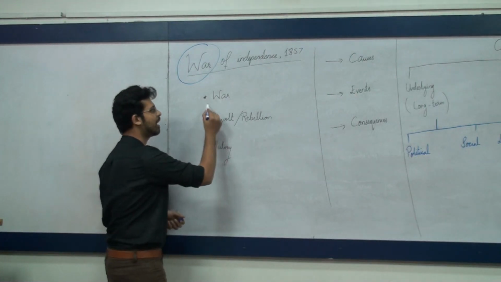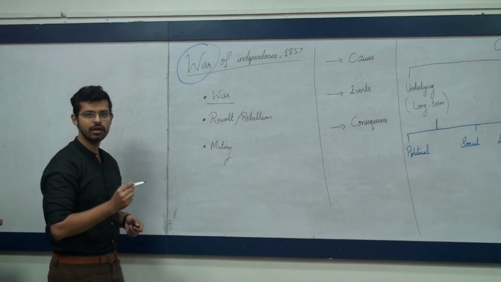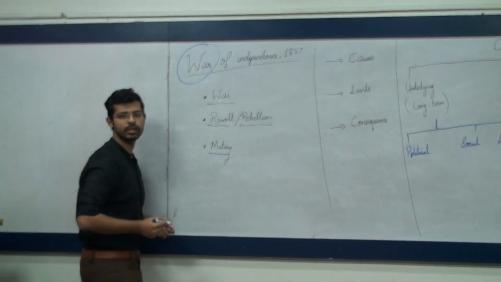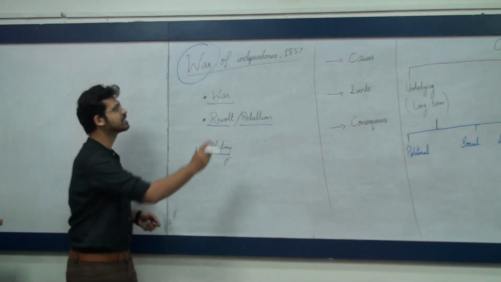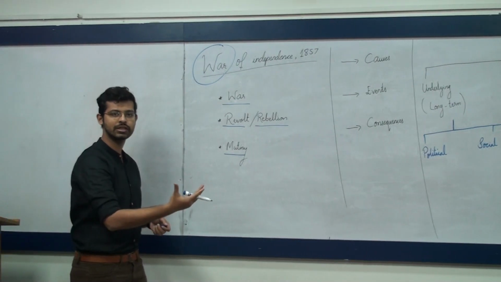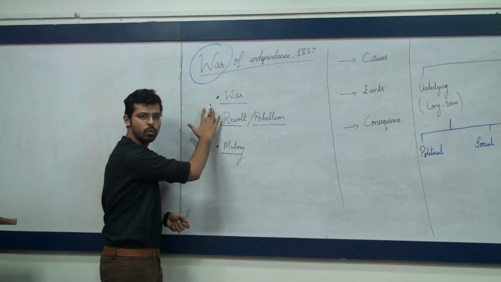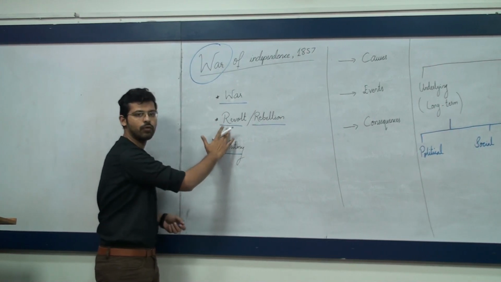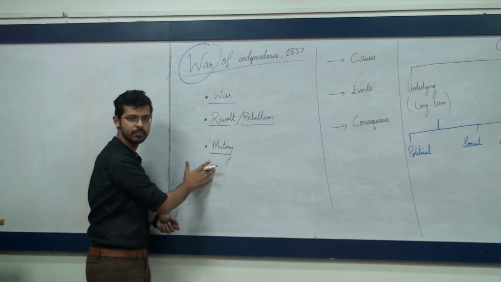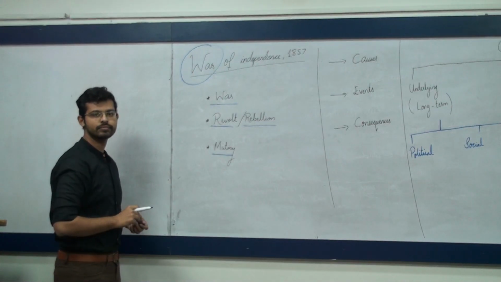Now what do we mean by this word war? War is actually a conflict, and so is revolt, so is rebellion, and so is mutiny. But why is the same chapter, War of Independence, referred to in different literatures with different words? In the Indian literature it is written as war, while the British often use revolt or rebellion, or mainly they use the word mutiny. So let us first consider what is common between all three of them.